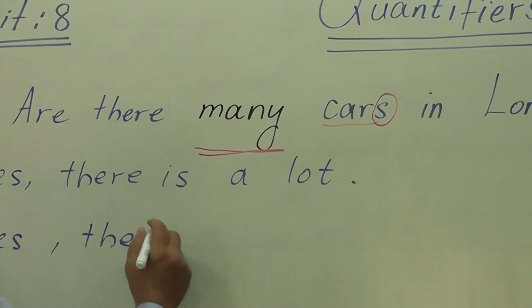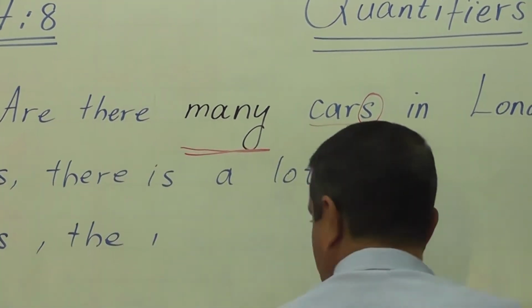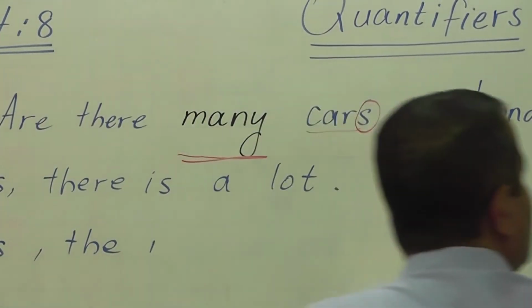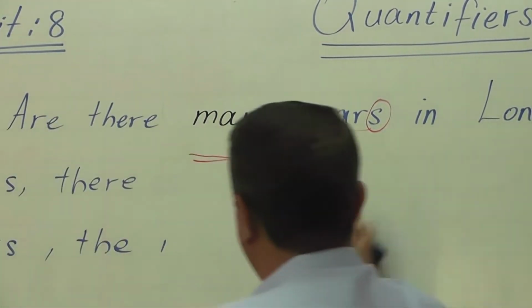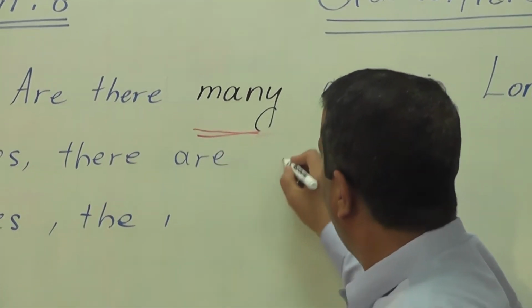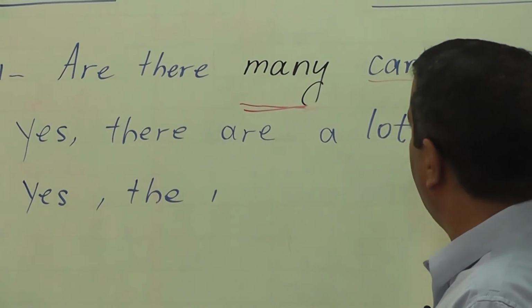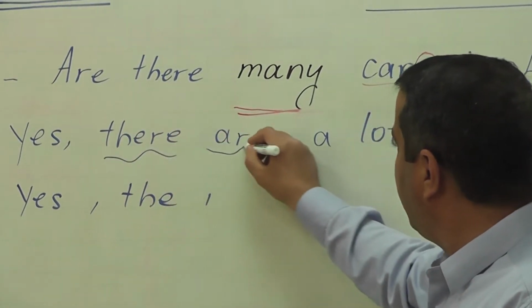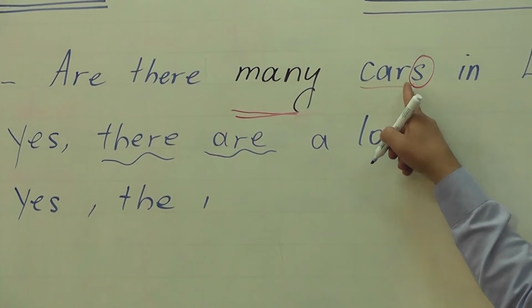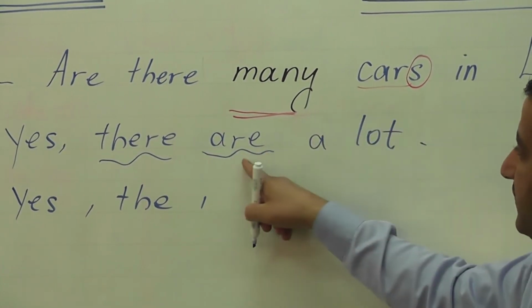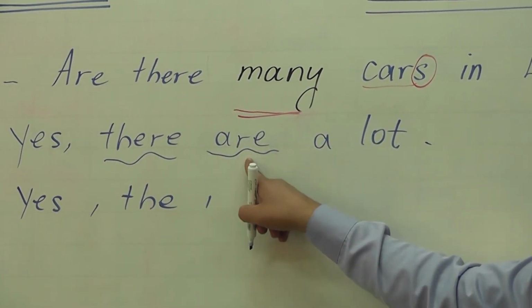there are a lot. We use there are because we're talking about cars, and cars is in the plural form. So they take a plural verb are.